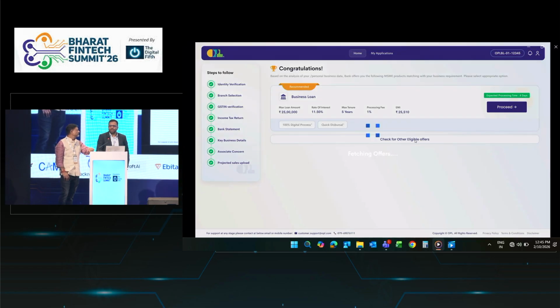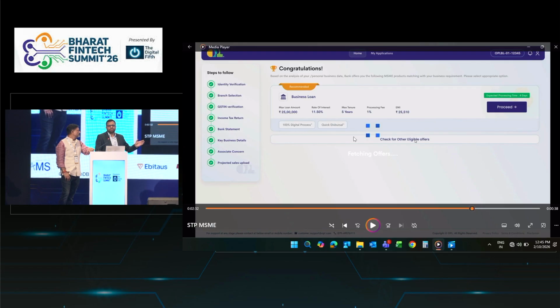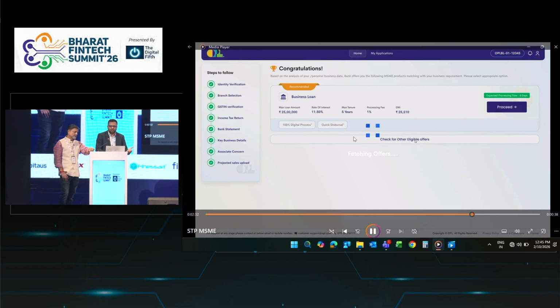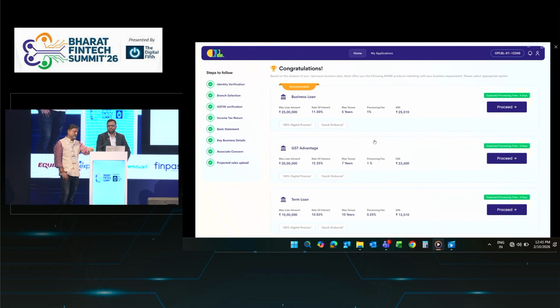And all the products are matched according to the customer profile. For example, he is a GST-registered customer and he has completed all the details. Then whichever offering is available with the bank, he will be matched with all those products. He can select whether he wants faster loan disbursement or a higher loan amount. He will be able to review that and select from here.